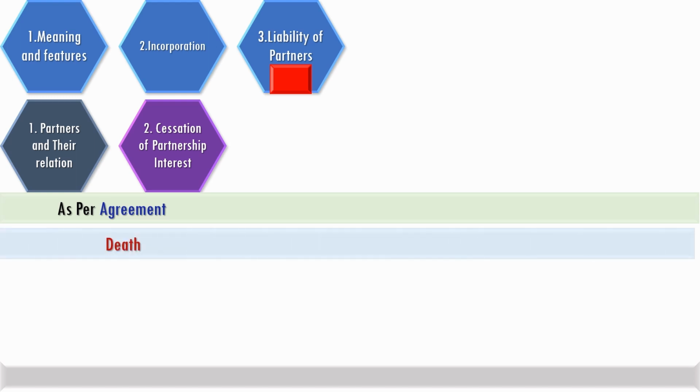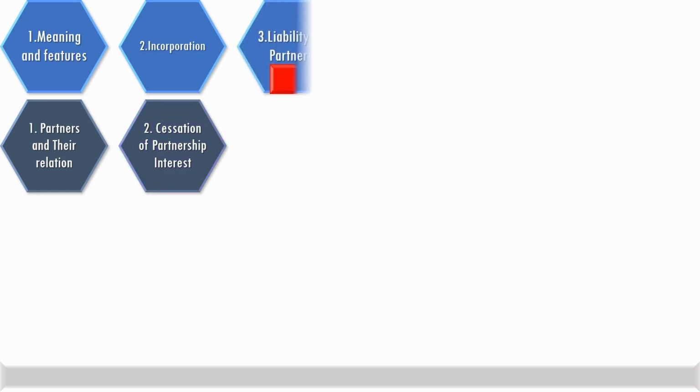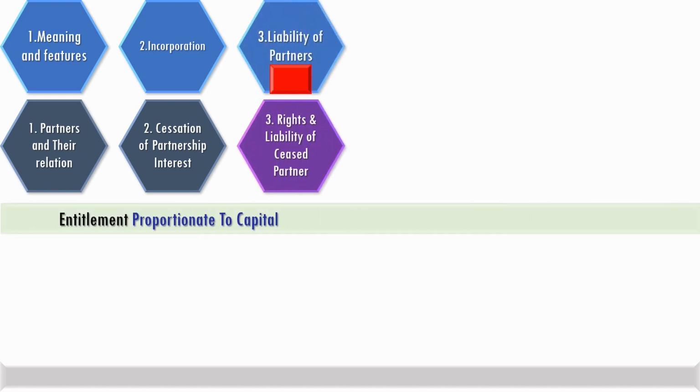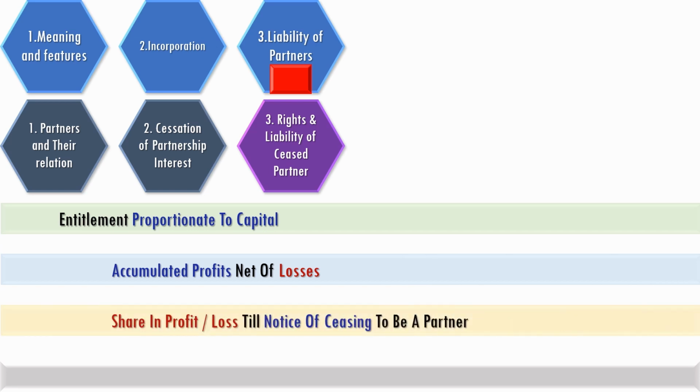As for liability, cessation of partnership interest can happen as per agreement, or on the death of a partner, or on dissolution of the LLP, or based on a court order in the event of insolvency or unsound mind. As regards entitlement of an outgoing partner, he will get proportionate capital, accumulated profits net of losses, and a share in profit or loss till the notice of ceasing to be a partner.